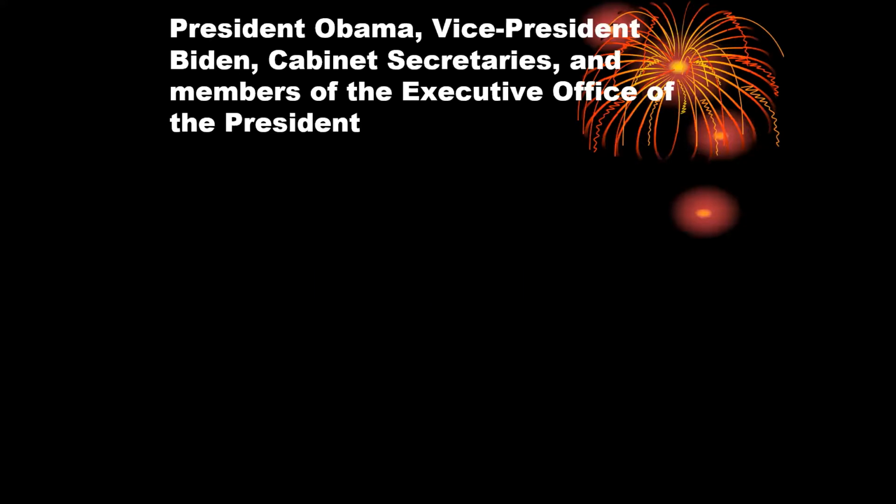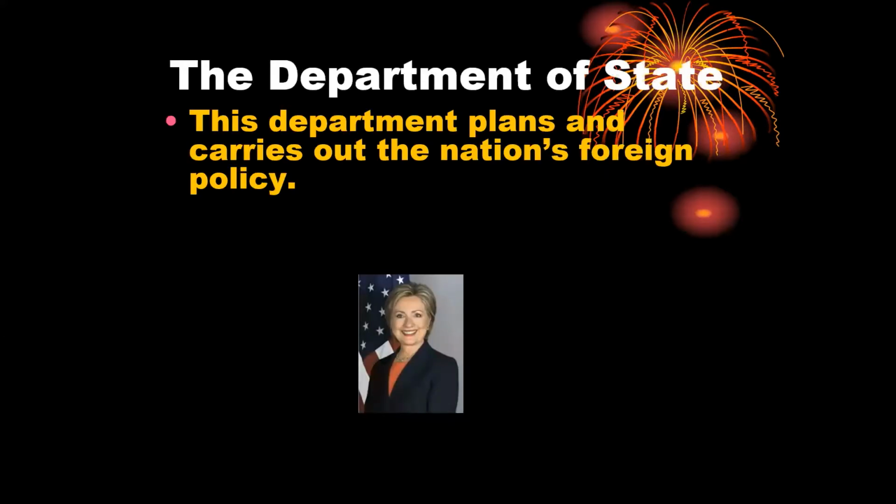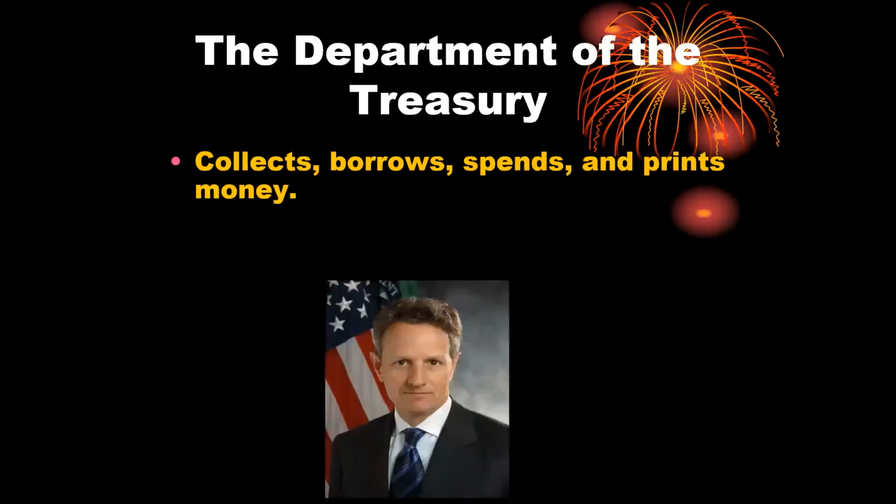So President Obama, Vice President Biden, this is obviously the 2008 cabinet, but we can see Obama and his cabinet pictured there. And so these would be the people who would advise the president in different areas. And so just some examples of those positions. Hillary Clinton served as the Secretary of State, who dealt with our interactions with foreign nations. We'll go through a bunch.